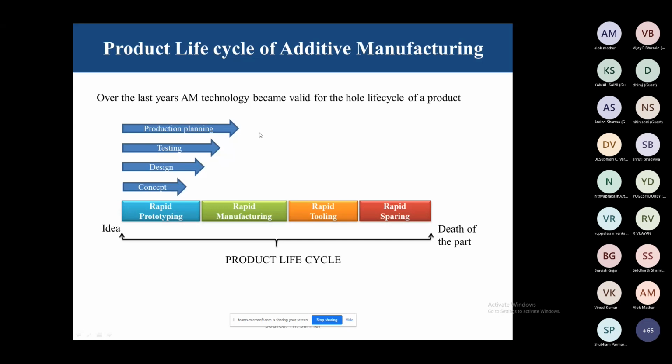And already you know about this idea, we have the idea, and there are 4 stages there, right? That is rapid prototyping, starting from the concept, then we're talking about design, some testing, then some planning, right? Then rapid manufacturing, rapid tooling, and rapid spares, and then the final part.